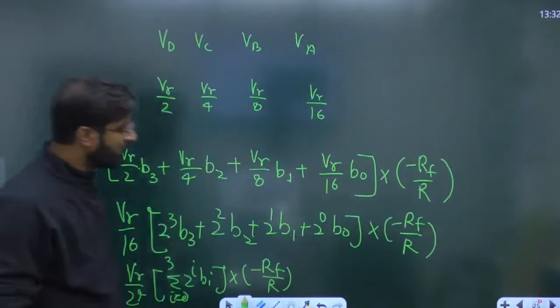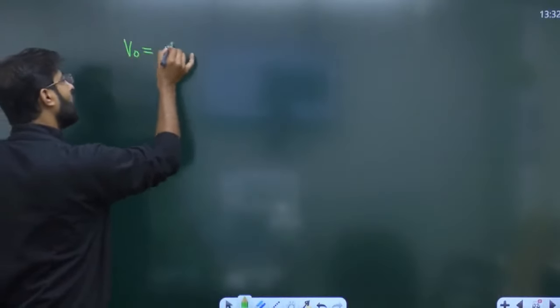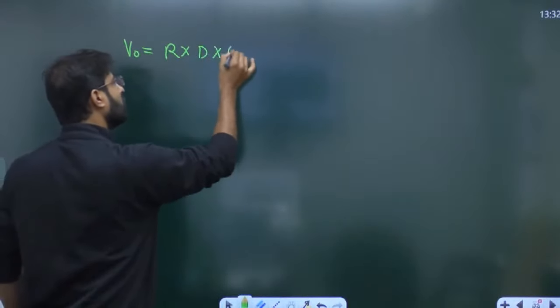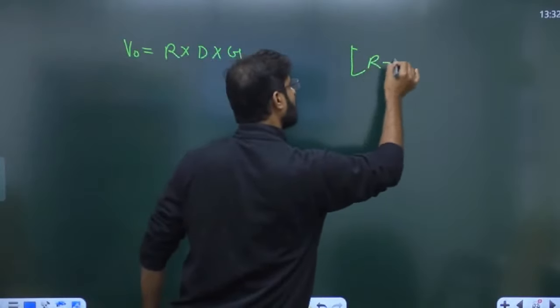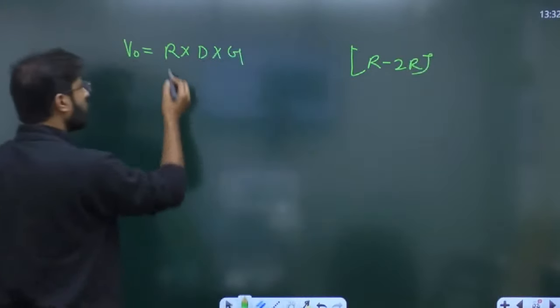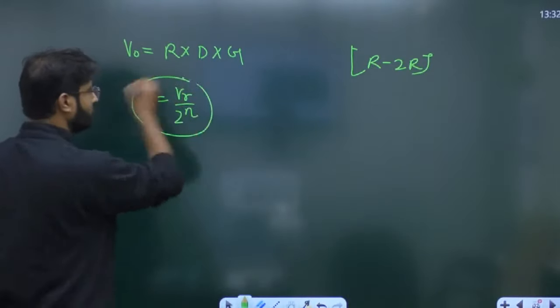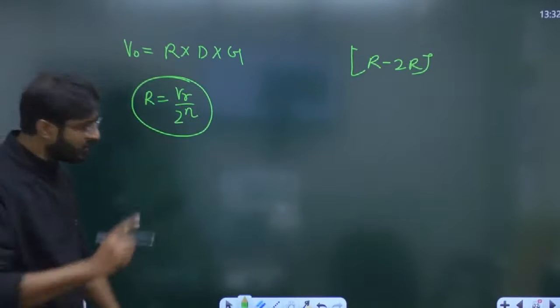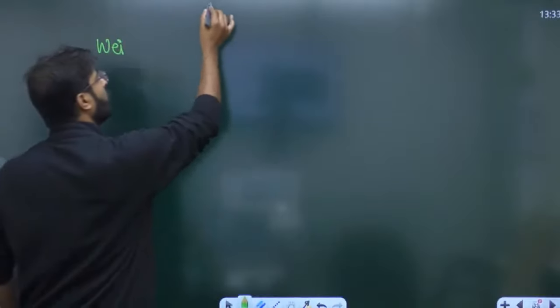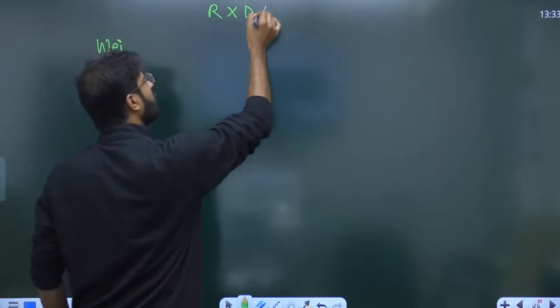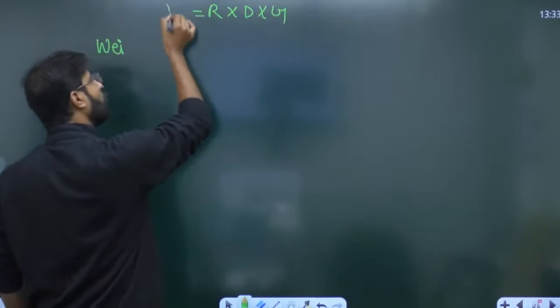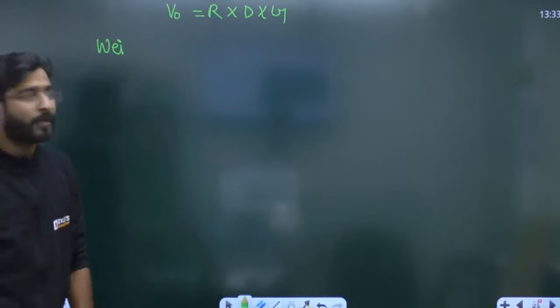So in this case you can feel, everyone, that whenever the V note is called, again it is R into D into G for R to R ladder type. But here the formula for R is VR upon 2 raised to power N. Simple, VR upon 2 raised to power N. So everyone try to understand, I am giving you 3 cases. Always this is called R into D into G. For output we have to write R into D into G.